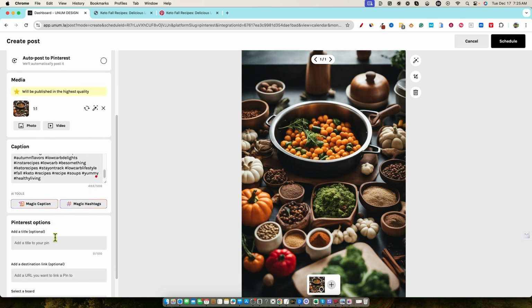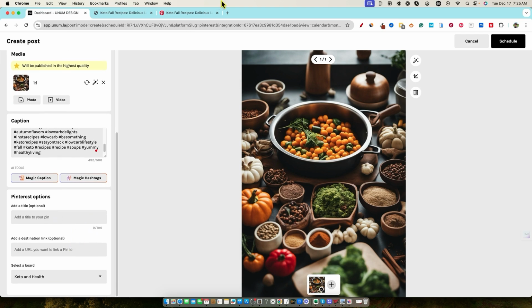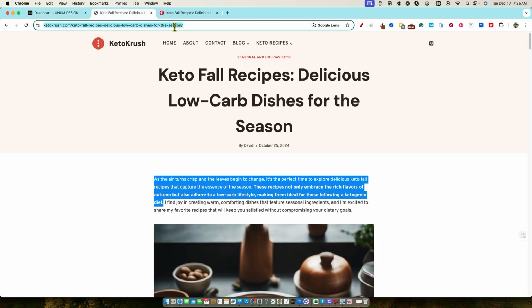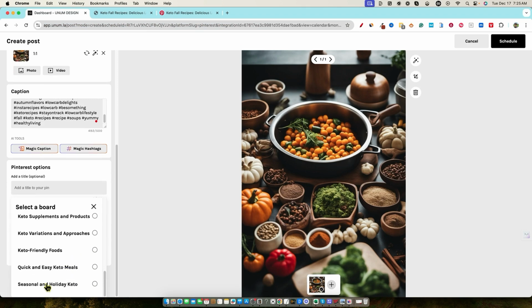Pinterest options, add a title, and that says optional. So we're not going to do that on this one. Let's go add our URL. So you can see, if you literally had a VA working on this, you give them access to this and instruct them on what to do. You could really do a lot with this. Seasonal, we'll go right there.